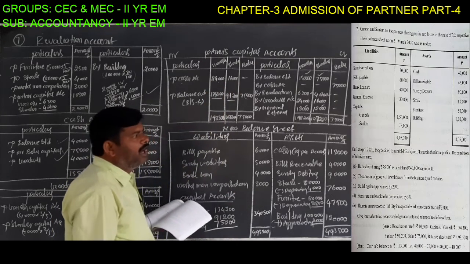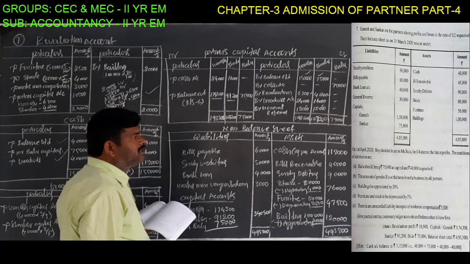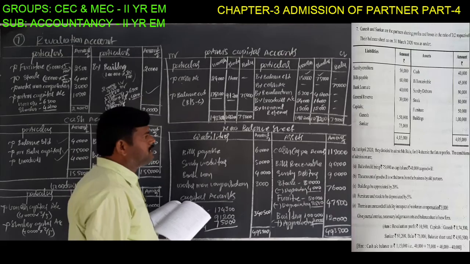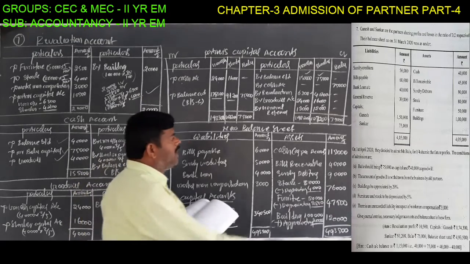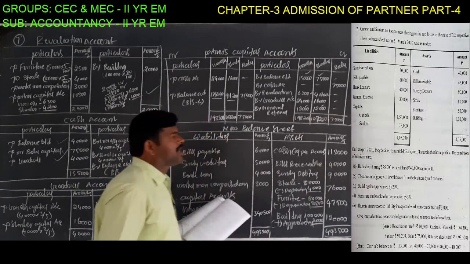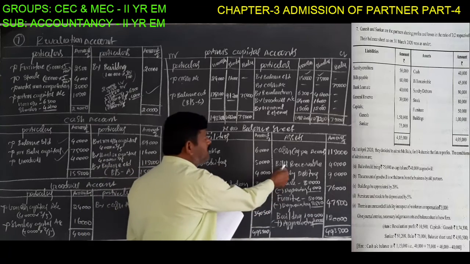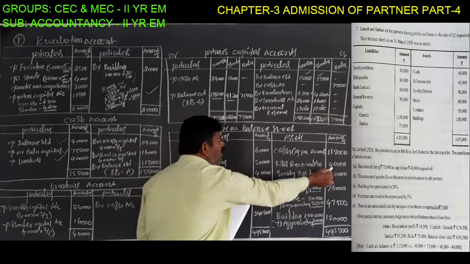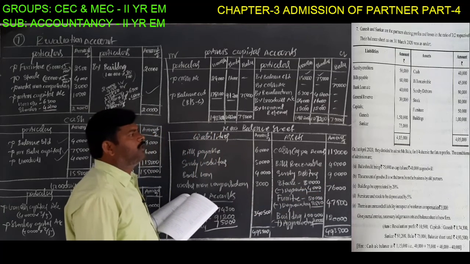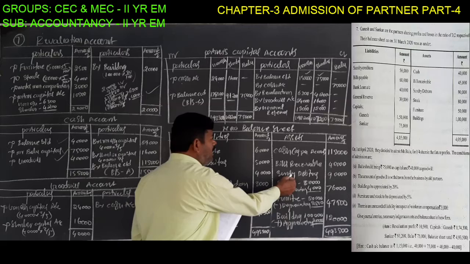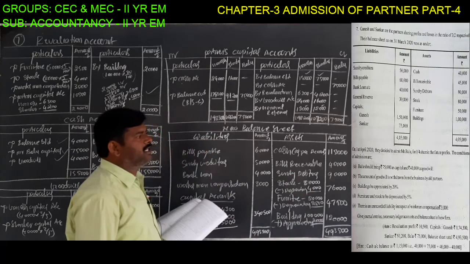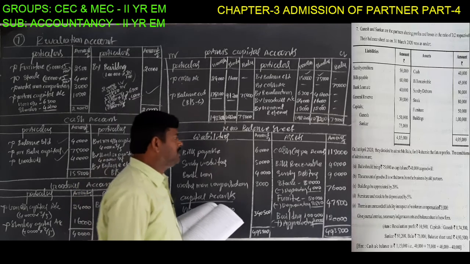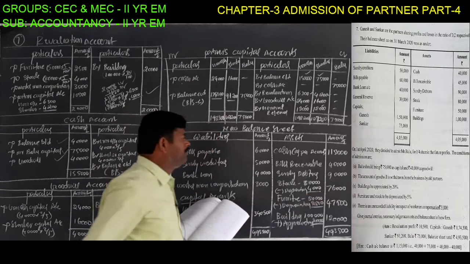This is the one-way classification. Next, cash balance as per the cash account: 1,15,000 rupees. Next, bills receivable 45,000 rupees, and it must be recorded here as per the balance sheet value. Next, sundry debtors 90,000, recorded as usual, the amount given in the balance sheet, same as usual, 90,000 rupees.